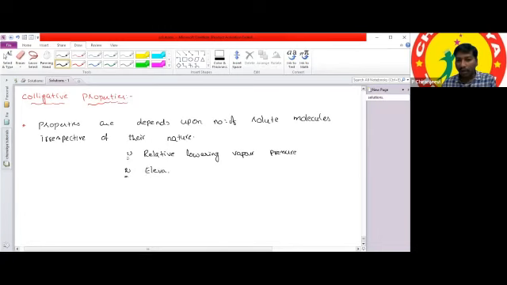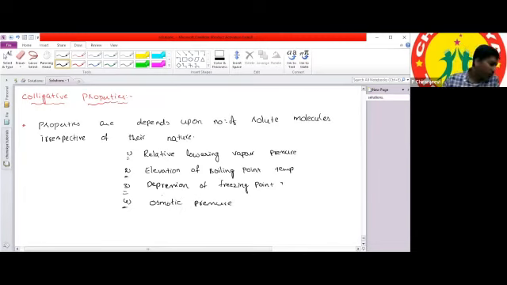The third one is depression of freezing point temperature. And the fourth one is osmotic pressure.